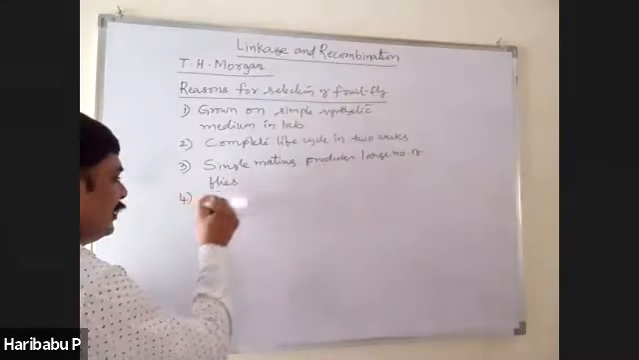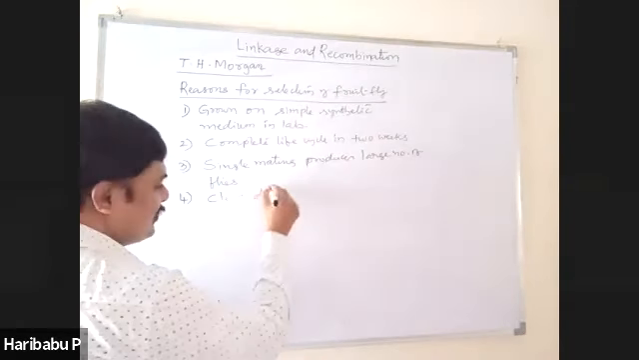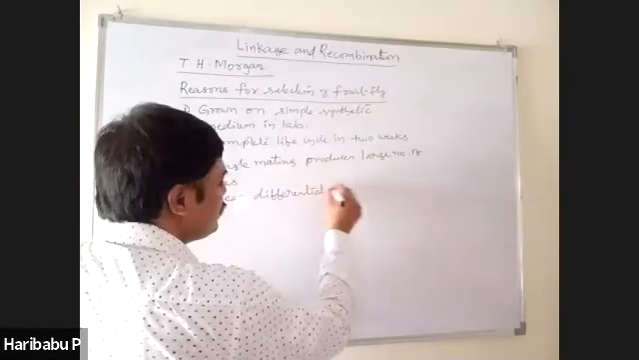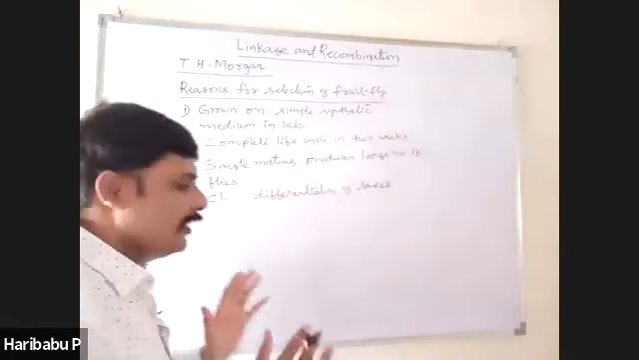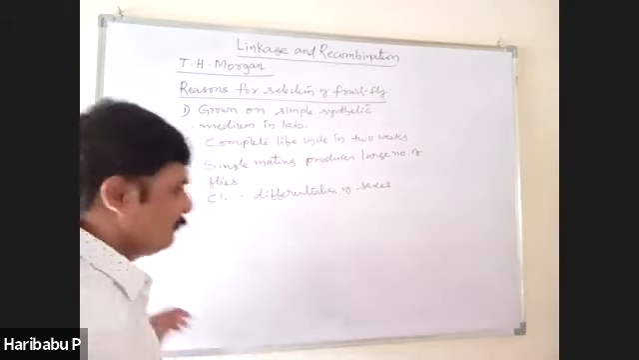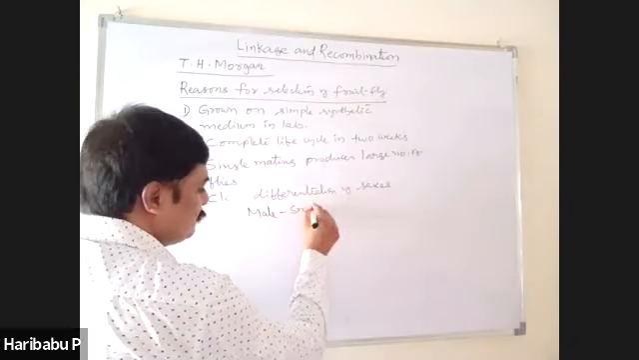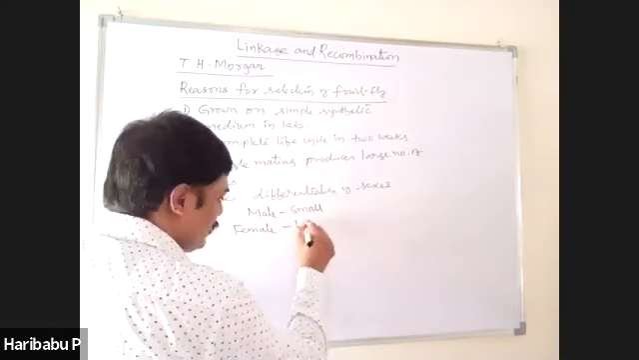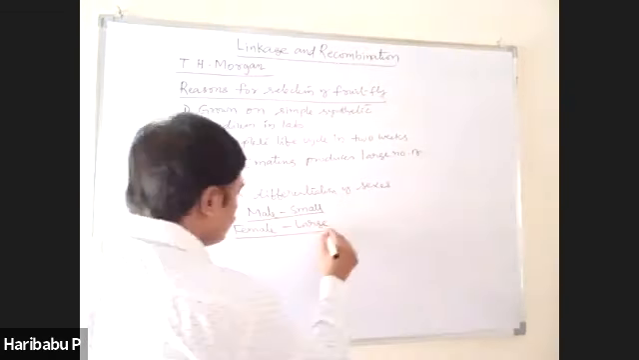Then, in these flies, there is a clear differentiation of sexes. Clear differentiation of sexes means male flies are easily differentiated from female flies. Generally, male are small in size, female are large in size.